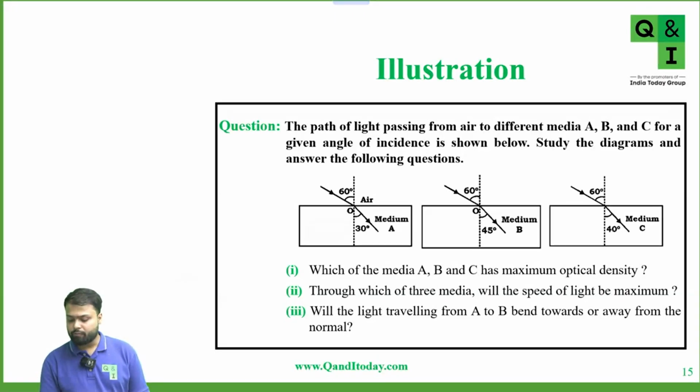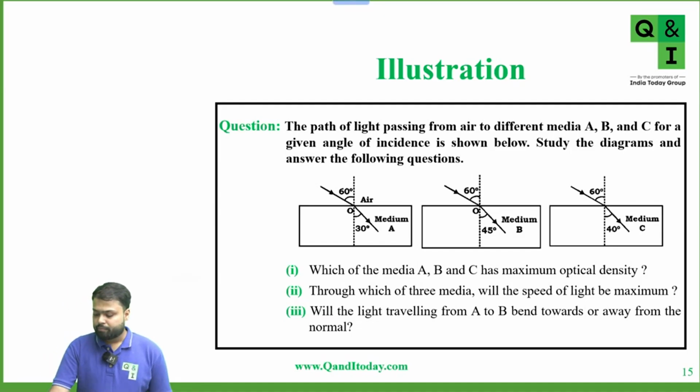Okay, what is the answer for the first part? Which of the media A, B, and C has maximum optical density?